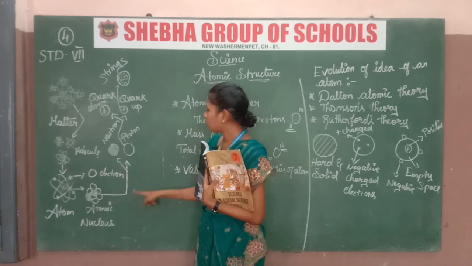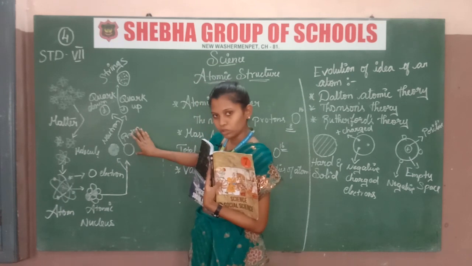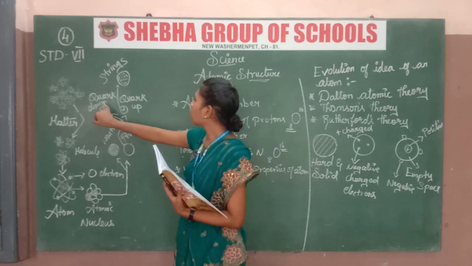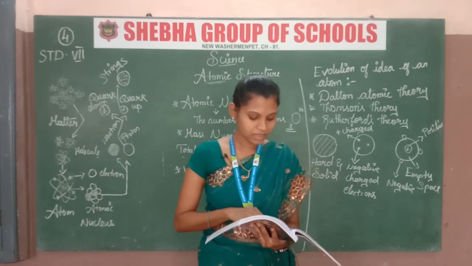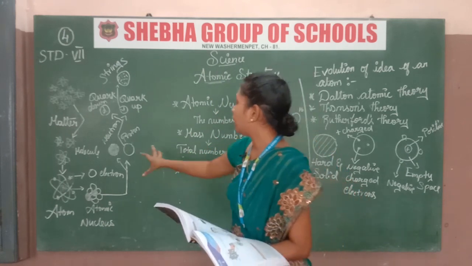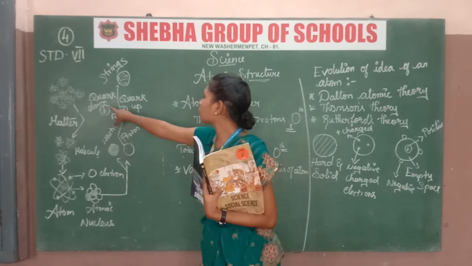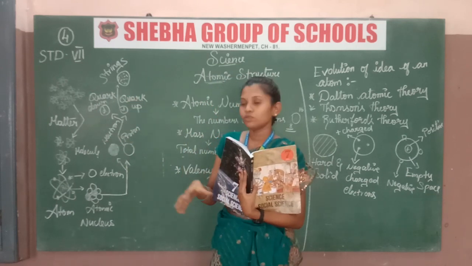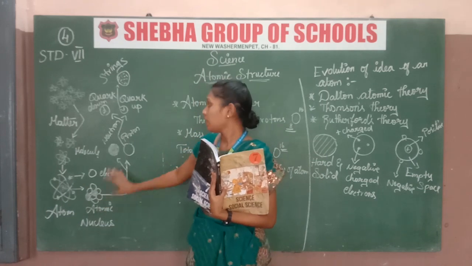Now in this atomic nucleus there is a proton and a neutron. In a proton there are some quarks, down and up. What is a quark? Quarks combine to form a composite. That means when these are combining, they form an atomic nucleus. That is a quark, the up and down, both the negative sign and positive sign, which form together and form one nucleus structure.